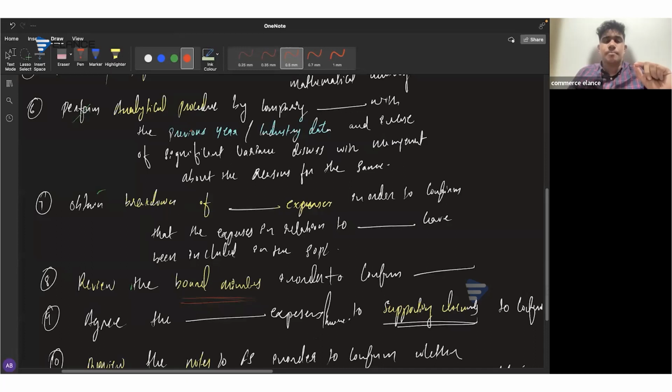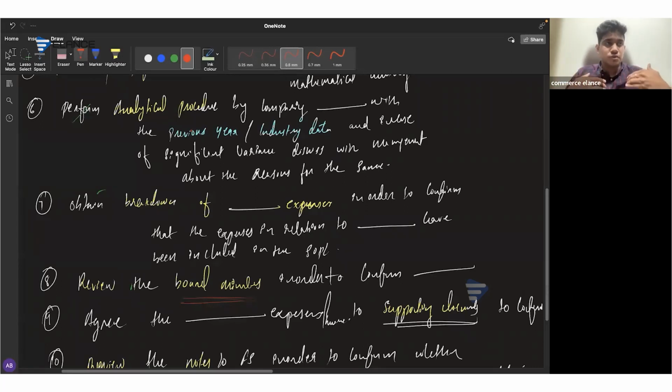If the company has included the amount of expenses relating to the redundancy provision, definitely that will be within the operating expenses. So to understand whether the company has actually expensed the amount of provision, obtain the breakdown of operating expenses in order to confirm that the expenses in relation to redundancy provision of 110,000 have been included in the statement of P&L.